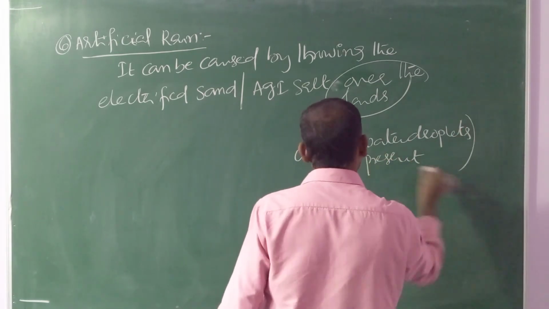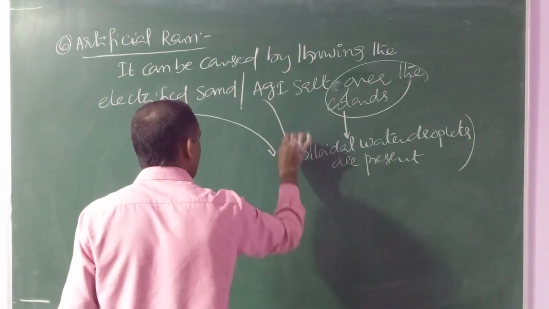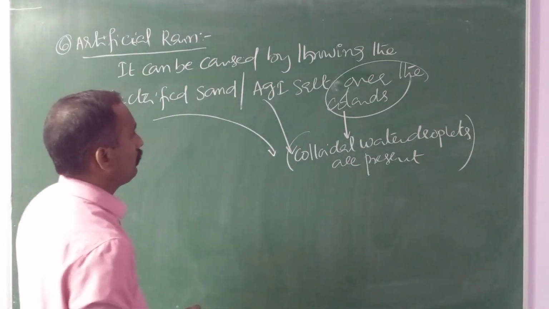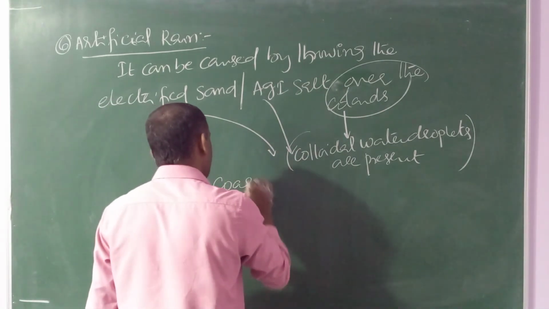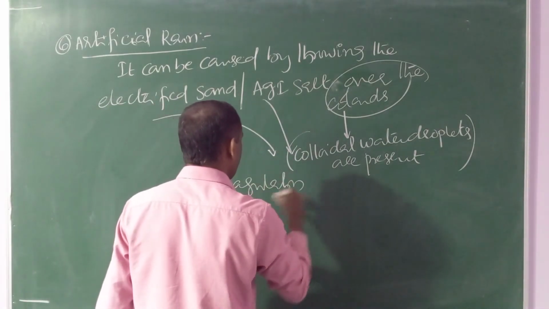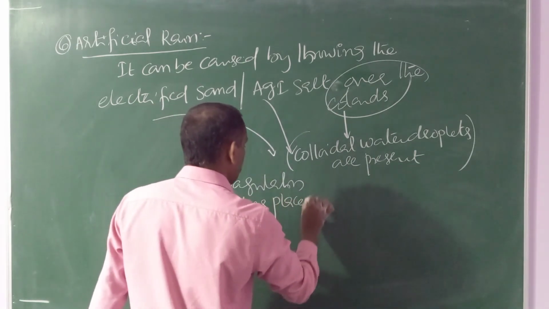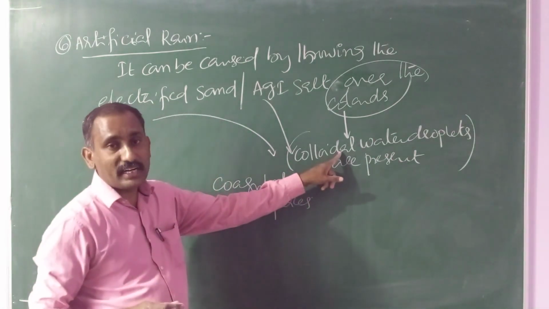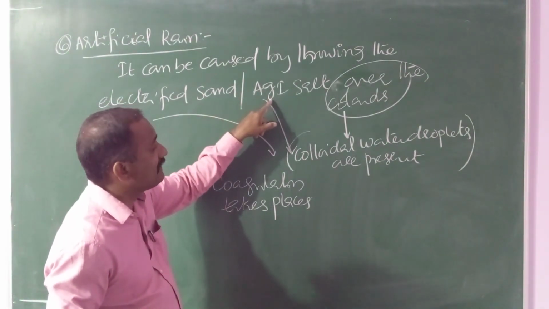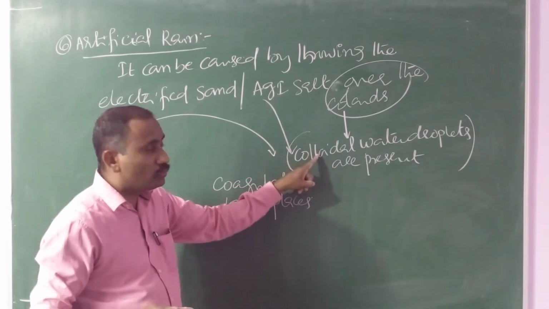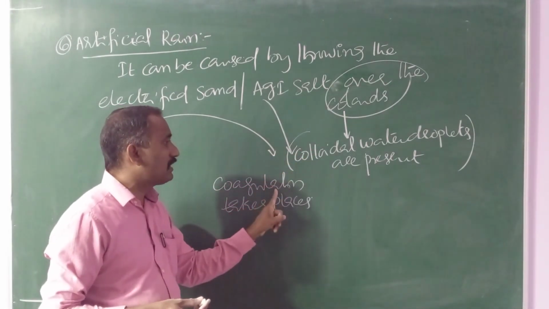In the clouds, colloidal water droplets are present. Whenever electrified sand or silver iodide is thrown on the clouds, immediately coagulation takes place. Because clouds are also charged, the charge is nullified by electrified sand or silver iodide. So due to neutralization of charge, coagulation takes place.